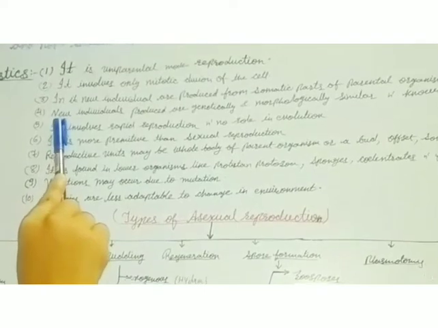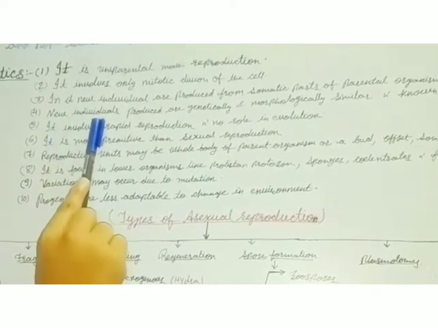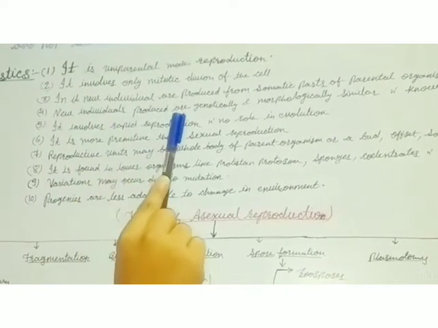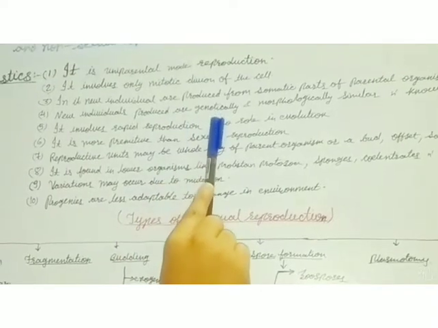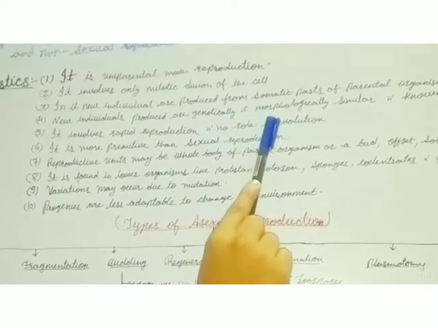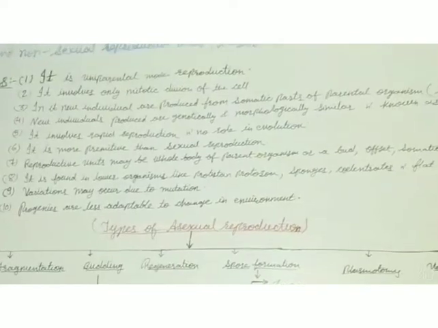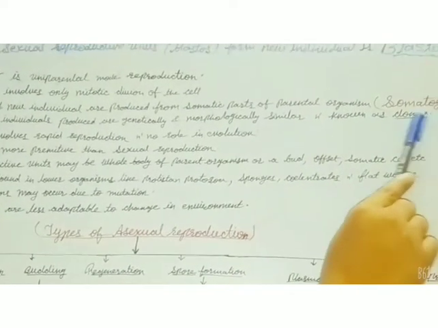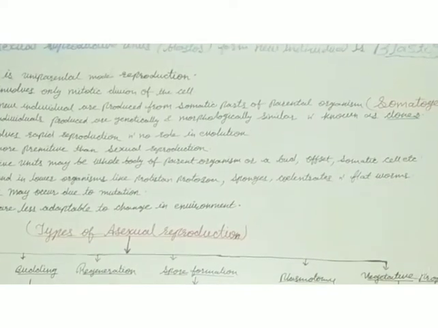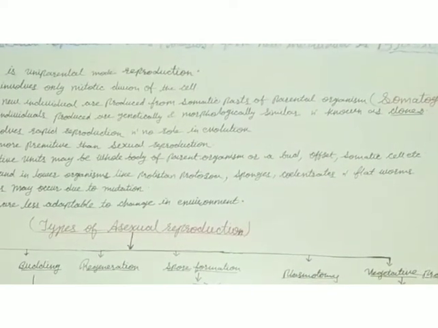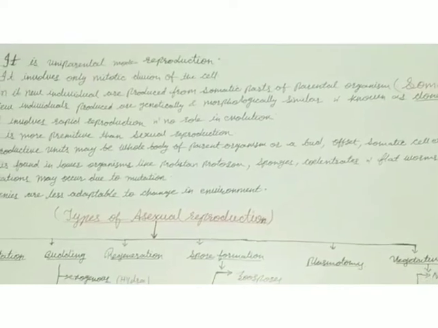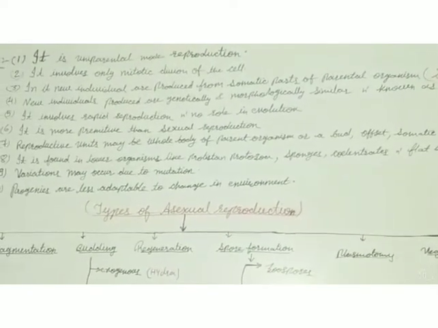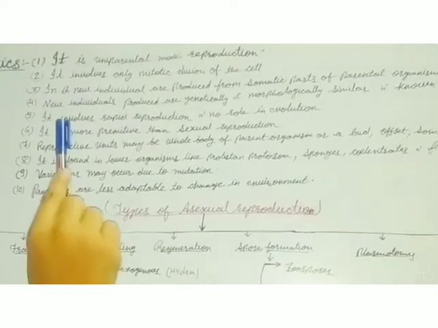The fourth characteristic of asexual reproduction is that the new individuals which are produced are genetically and morphologically identical with each other and with their parent too. So they are known as clones. Progenies and offspring produced through asexual reproduction are called clones. This is a very important point for the chapter.